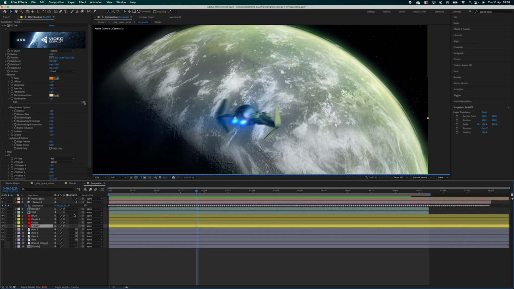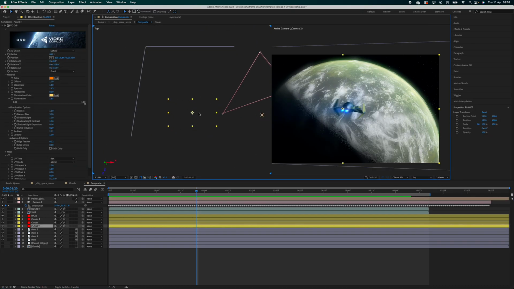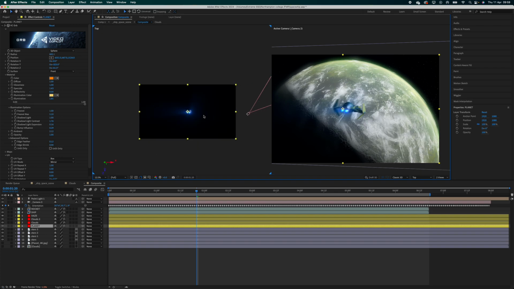and to make the planet, this is where it got a bit confusing for me. So I added the orb plugin to a solid. Within this solid there is a 3D sphere, but the solid is a 2D layer.